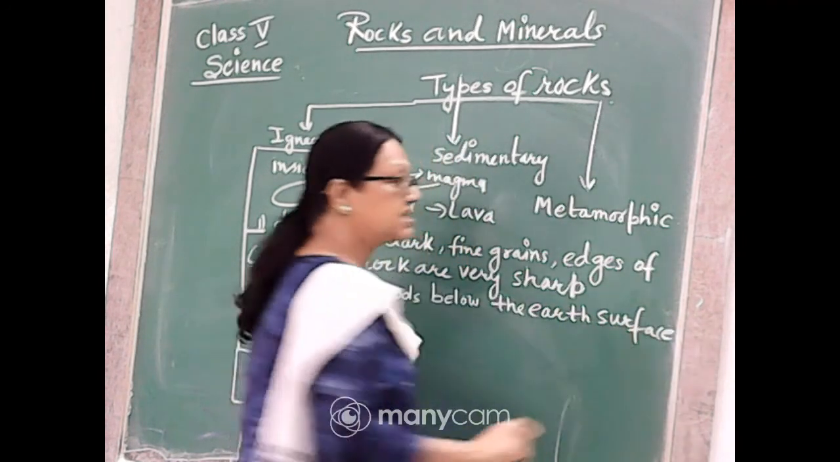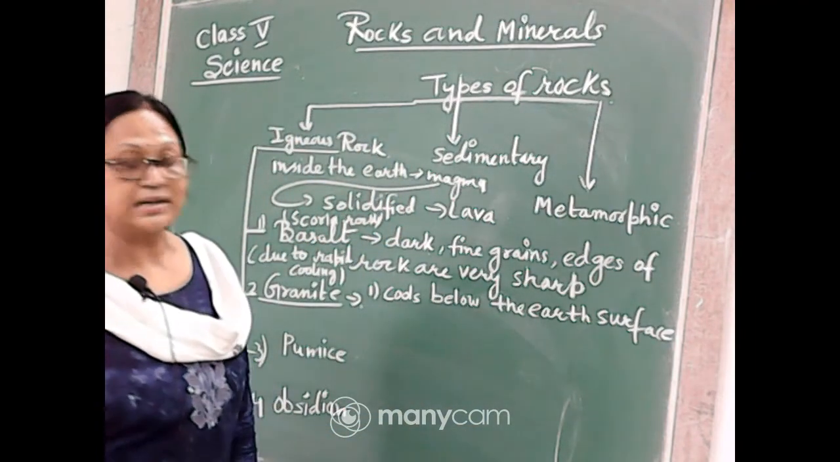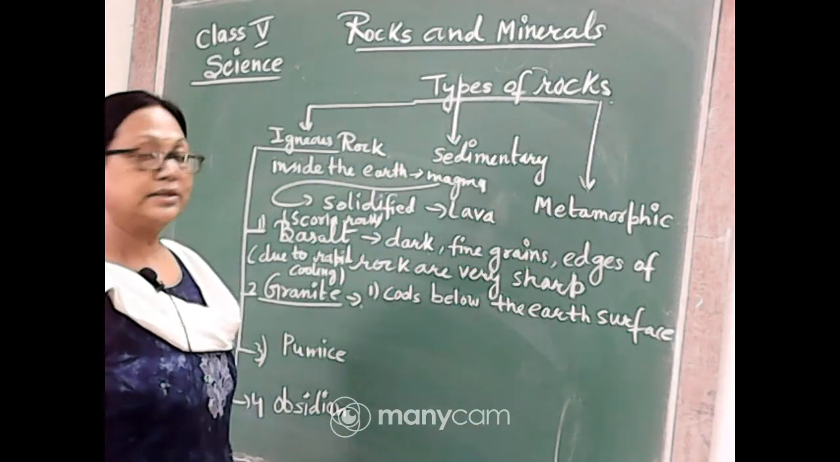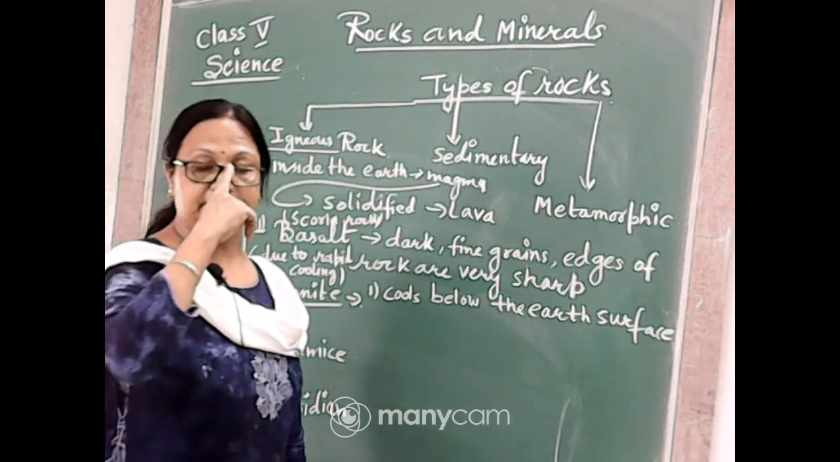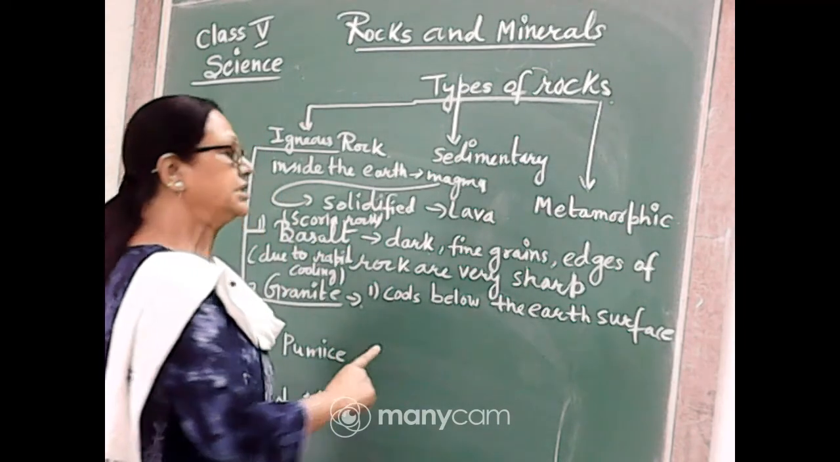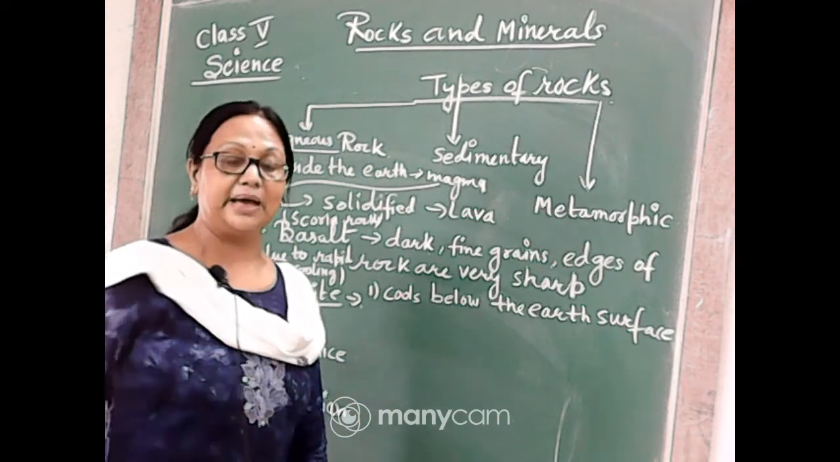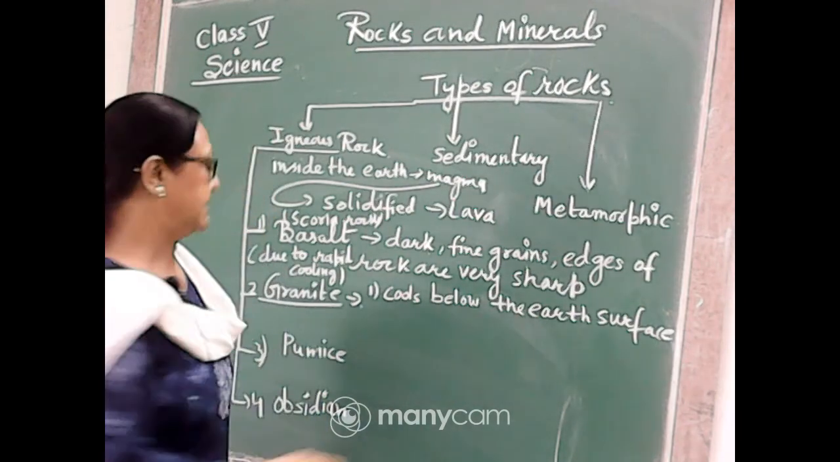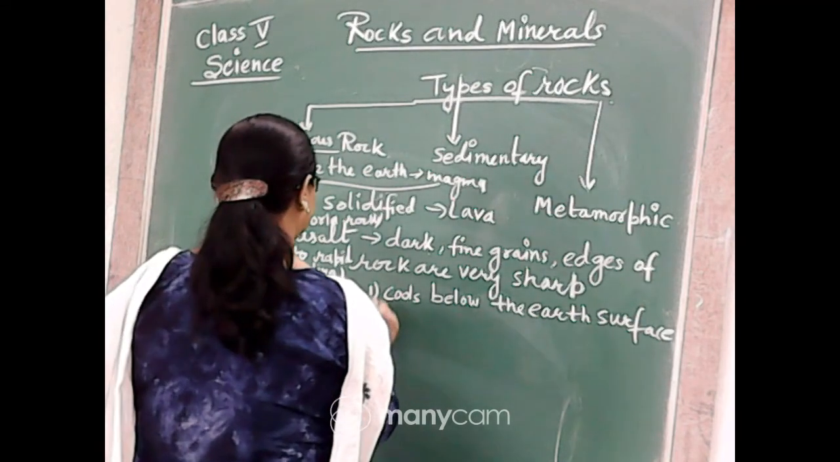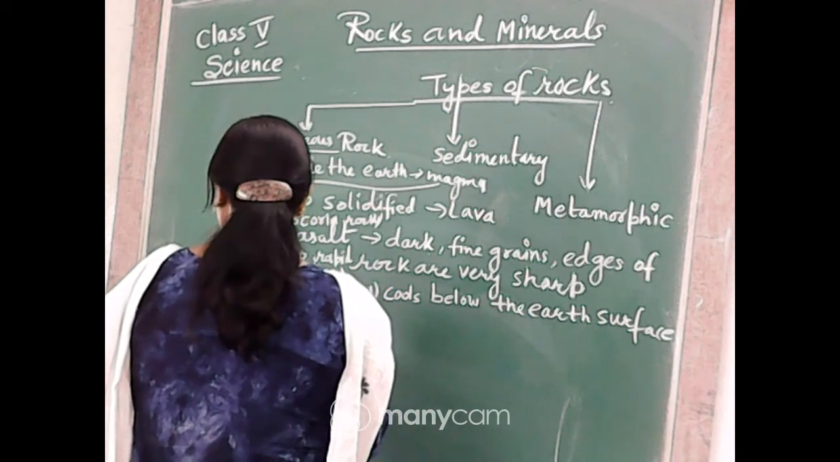So the first character of this granite rock is that it is not coming out on the surface. This type of rock forms due to the cooling of the magma below the earth's surface. And the second character, what is the second character?